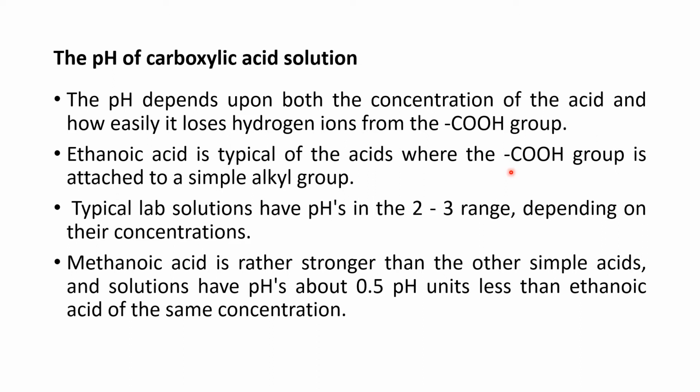For example, in the case of methanoic acid, students, we know that it is much stronger than a simple acid. It has only one carbon, as we have seen before, and its solutions have a pH of 0.5. This pH is less than that of ethanoic acid, which means methanoic acid is more acidic in comparison to the latter. Next slide.